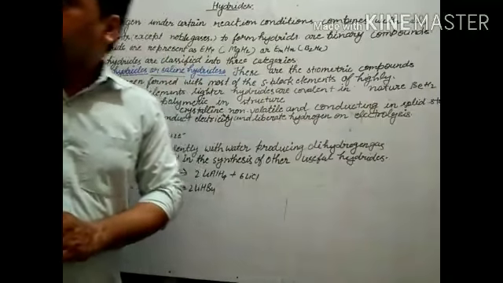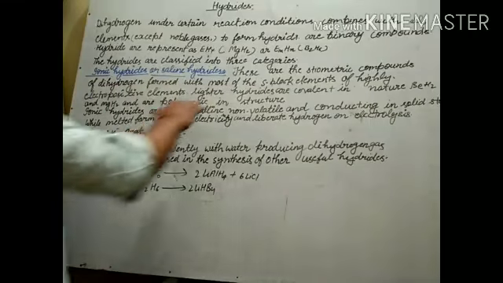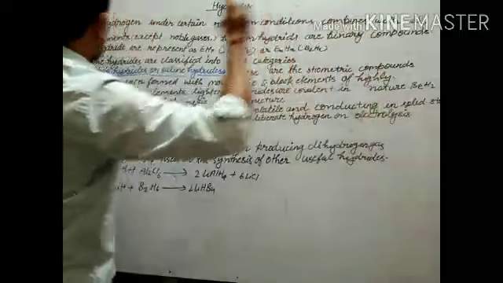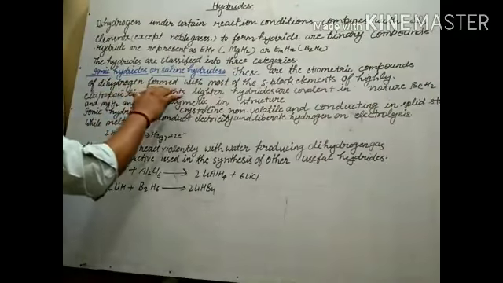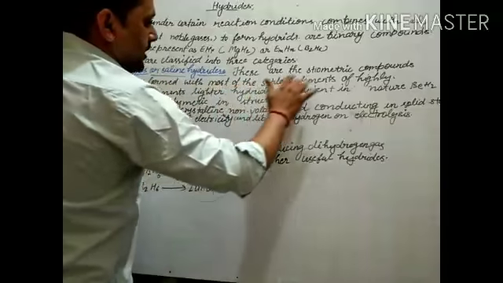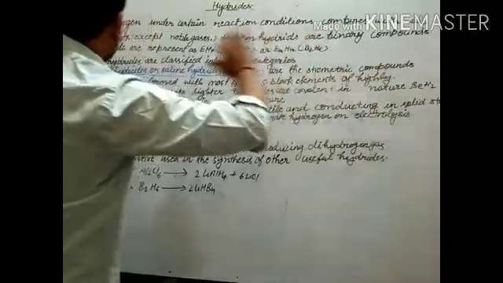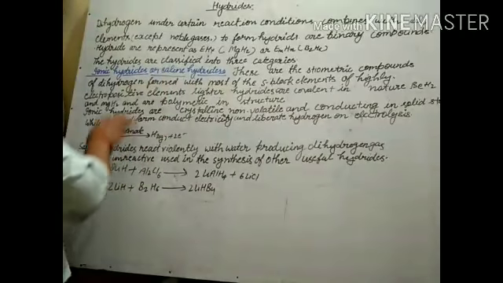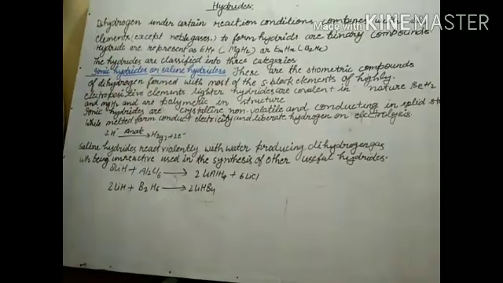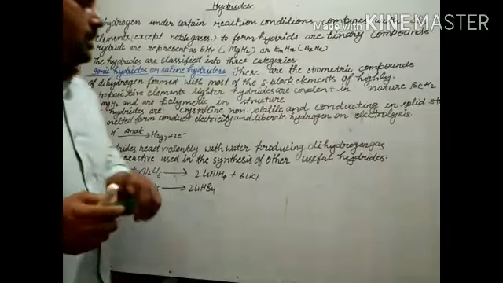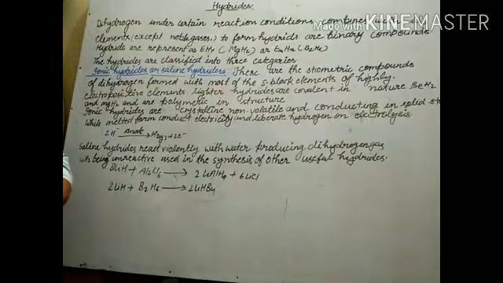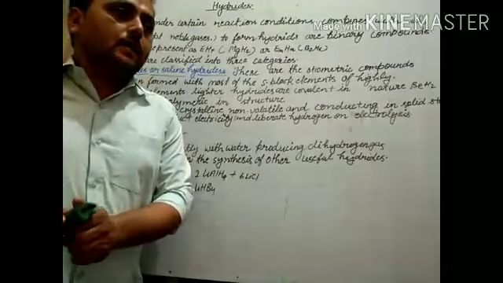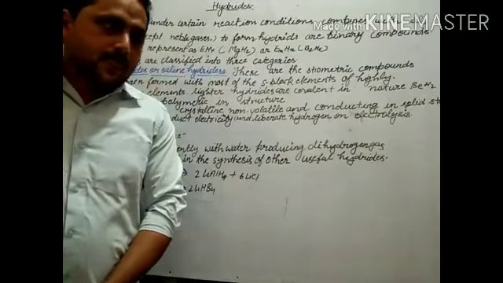And these are the stoichiometric compounds of dihydrogen formed with most of the s-block elements, which are highly electropositive. Means ionic hydrides are compounds of hydrogen with s-block elements of highly electropositive character.